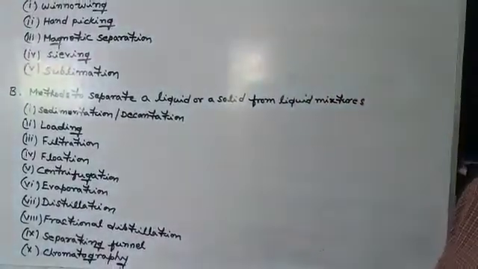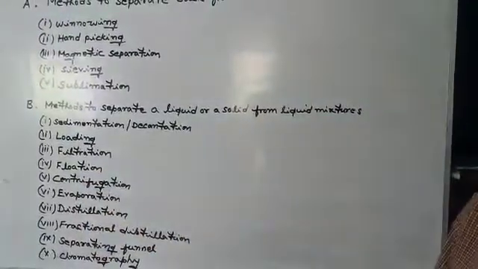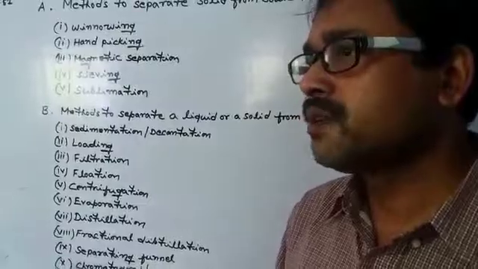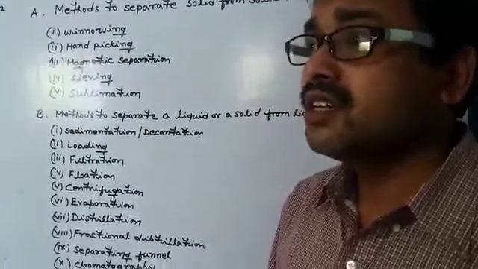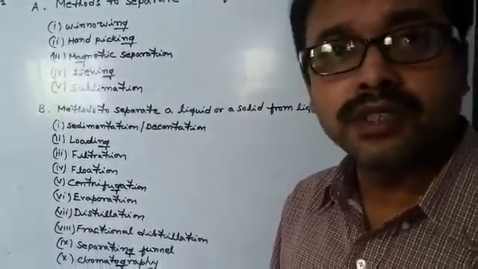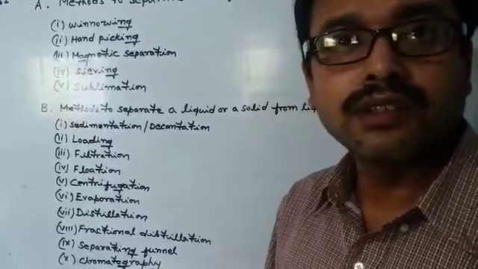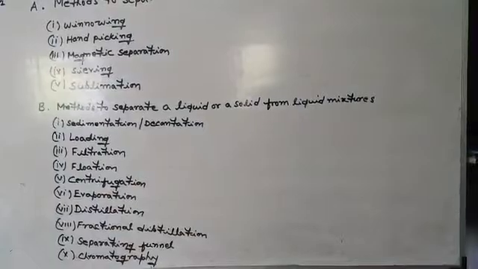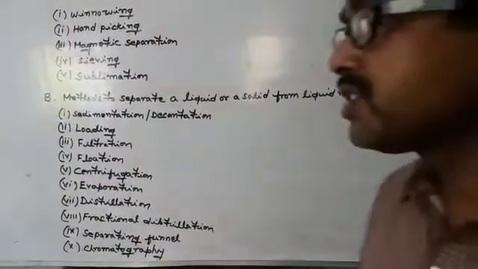Okay. The next one, the flotation. Flotation is another physical method of separation which is used by us to separate the lighter insoluble solids present in a liquid, like sawdust in water, which can be separated by this method. It is called flotation. Next one, that is centrifugation.